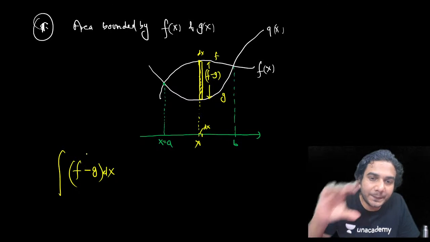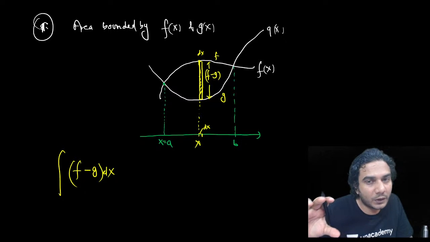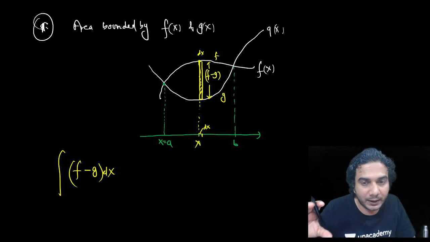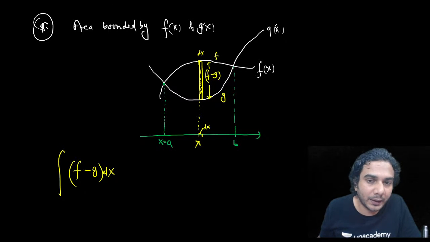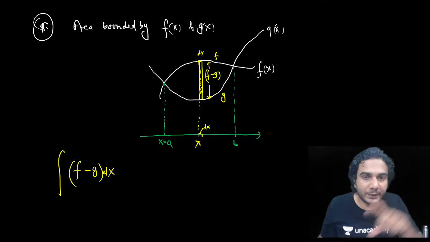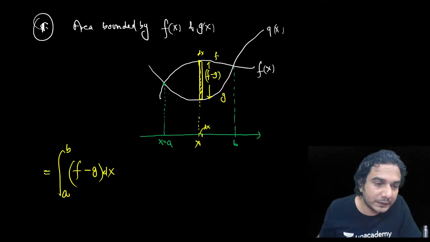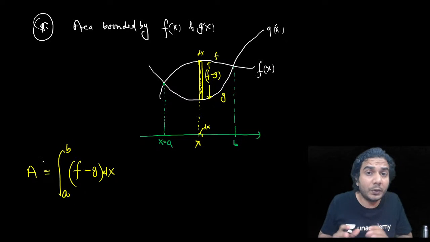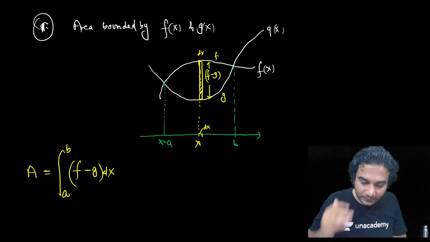The length of these strips will vary according to the functions f and g, right? If f minus g varies, this strip length will vary. So we have written this strip length. This strip length is f minus g multiplied by dx, and now we need to integrate it from a to b, and this will give you the area. You don't need to put mod in this if you are writing the upper function minus the lower function.